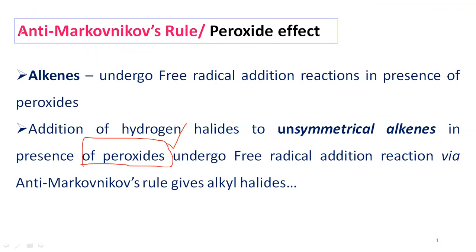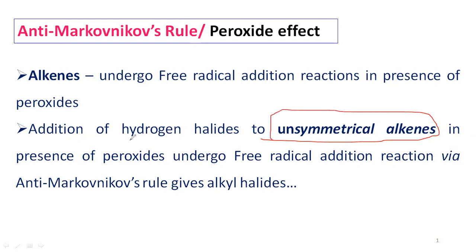This is anti-Markovnikov's rule. Here you can see that unsymmetrical alkenes can react not only with hydrogen halides but also with water, and this reaction can happen in presence of peroxide. If the reaction proceeds in presence of peroxide, it follows anti-Markovnikov's rule.